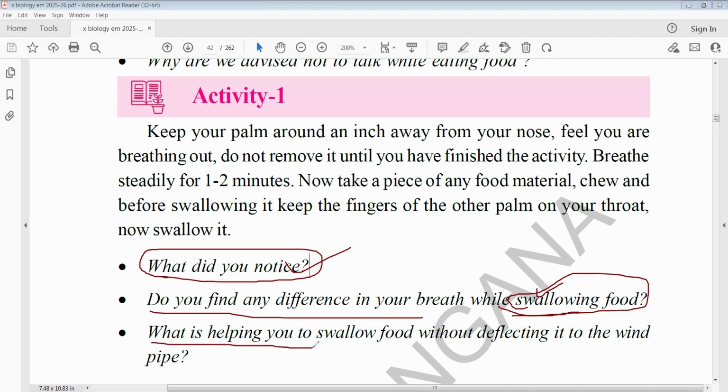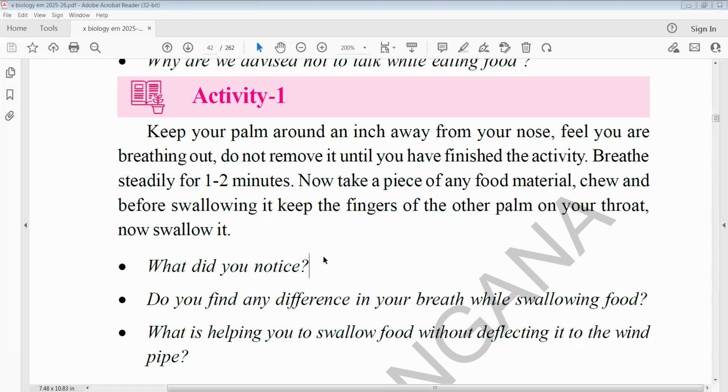So what helps you to swallow food without deflecting into the windpipe? The epiglottis should play a major role, controlling this. So here you should write the answers for these questions. First one is the larynx, and we cannot breathe, and the epiglottis. These you have to keep in your mind.